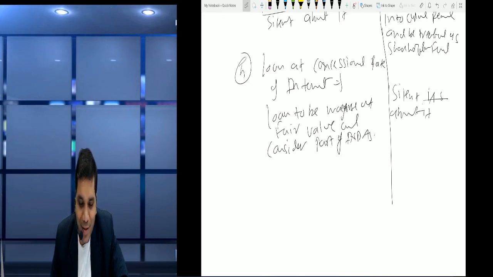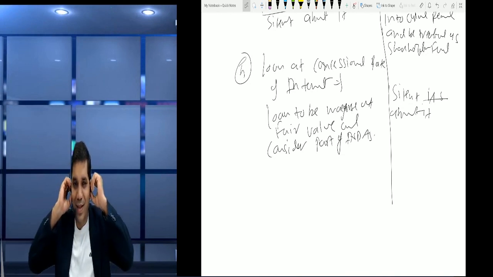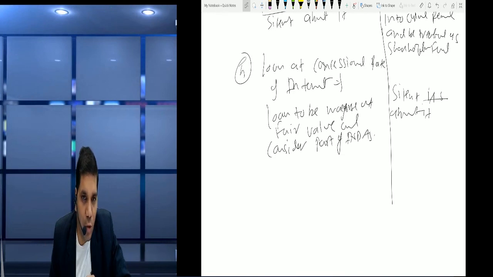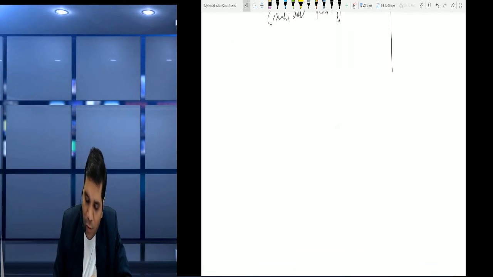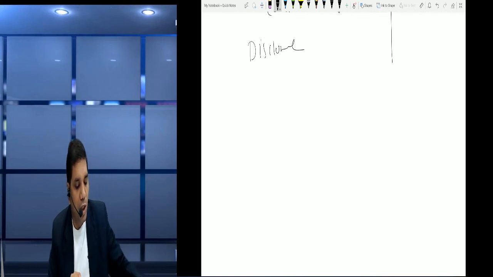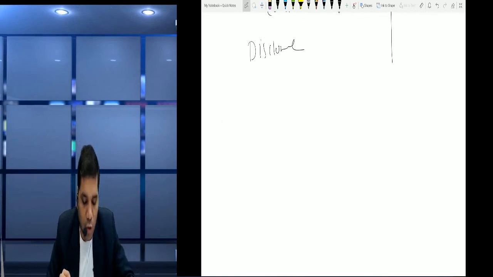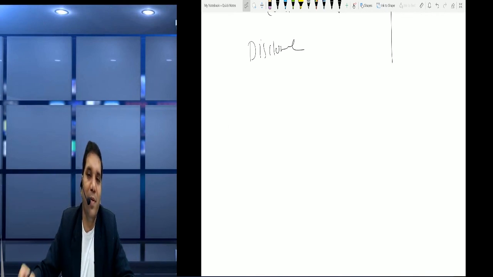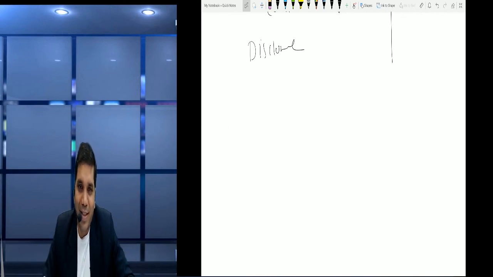Okay friends, so this is the overall picture of this Ind AS. Friends, some self-practice questions are also given in this. Please do it because it is fully practical. And at the last, disclosure also, you can note down some part of disclosure. So friends, for disclosure purpose we should disclose the types of government grant, monetary, non-monetary, and what treatment we have made, right?